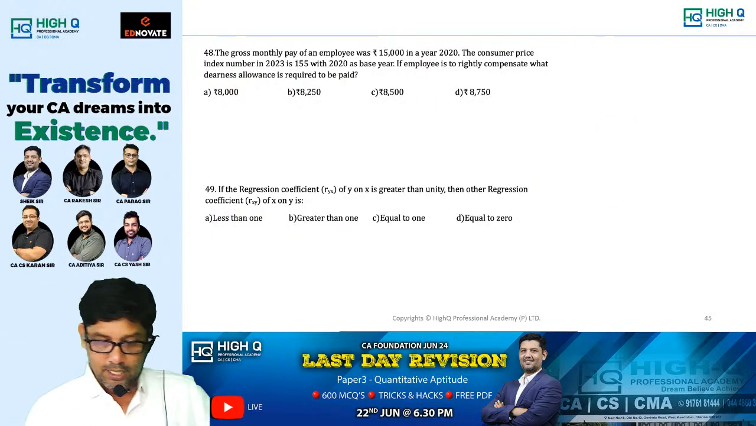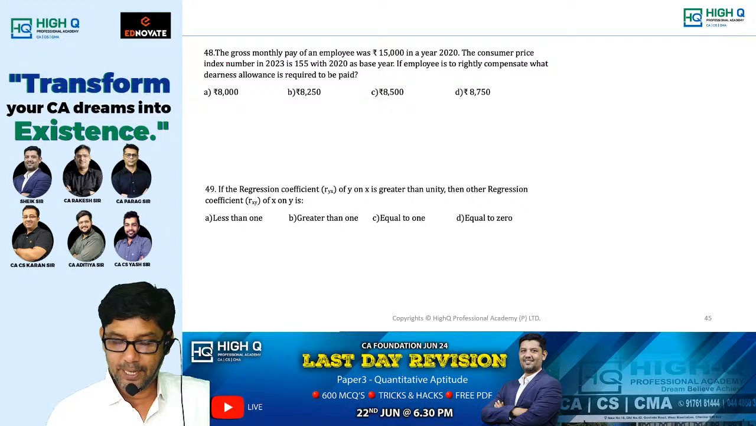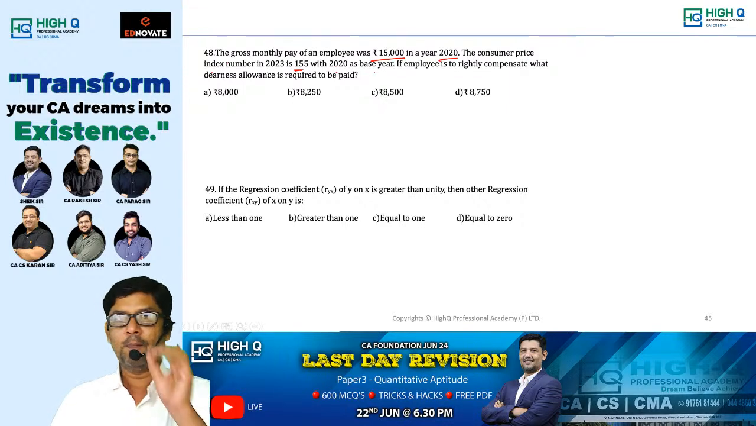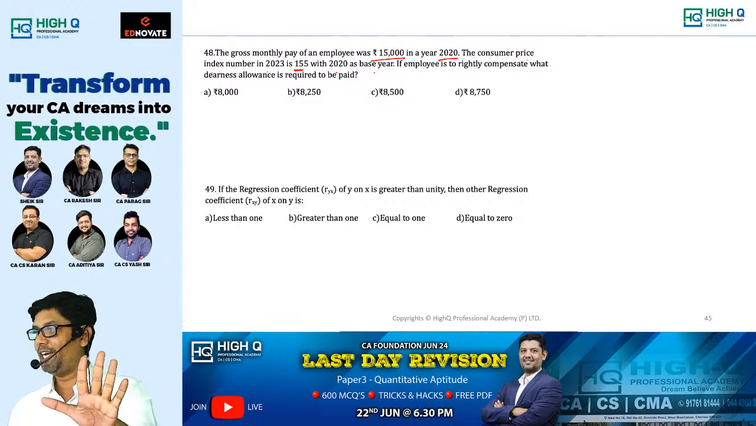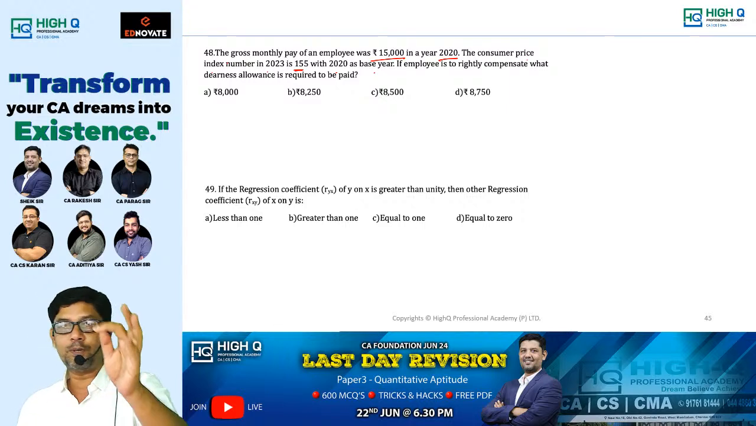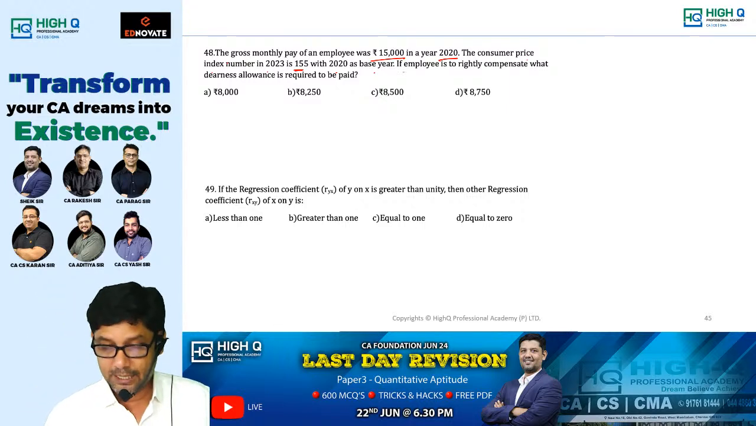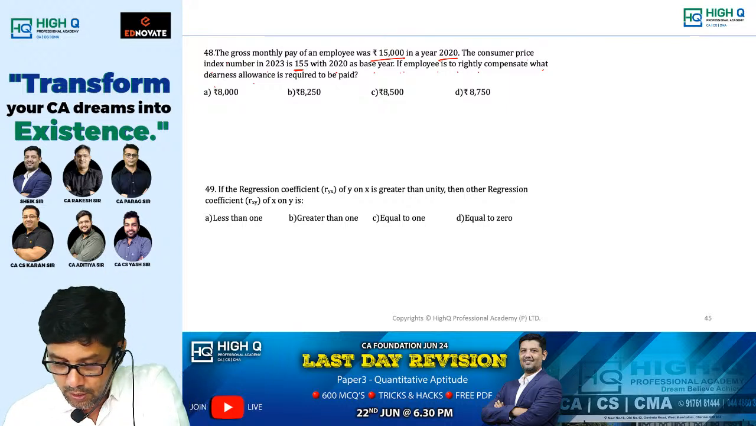Next. The gross monthly pay of an employee was 15,000 rupees in the year 2020. The consumer price index 2023 is 155 in 2020 as base year. Please listen to this one very carefully. I'm going to give you one super duper trick from index number also. If employees are rightly compensated, the dearness allowance is required to be paid. Actual method is what?